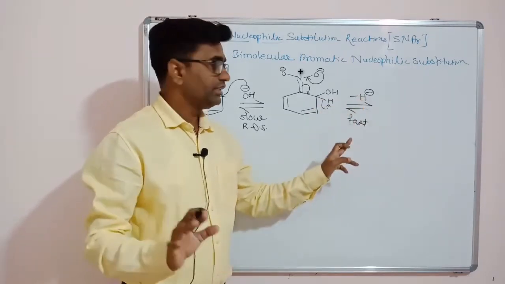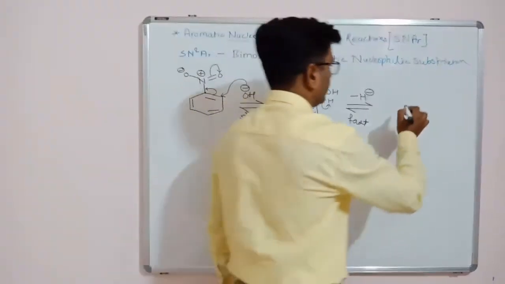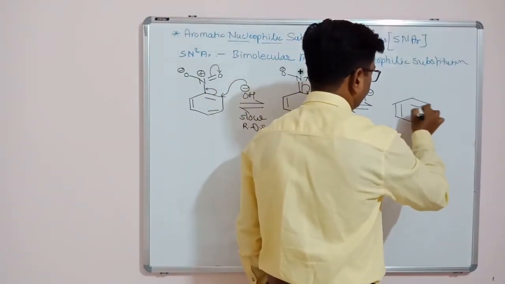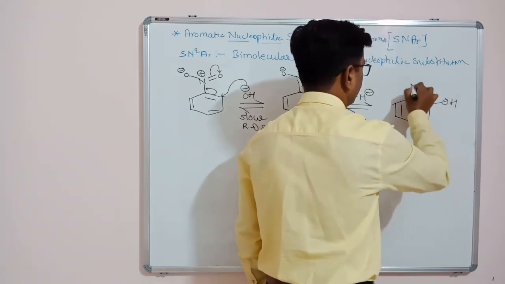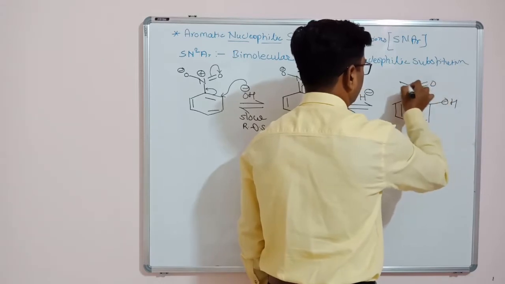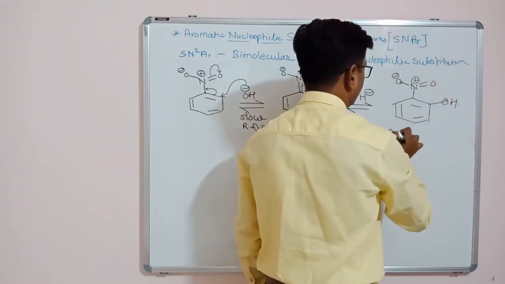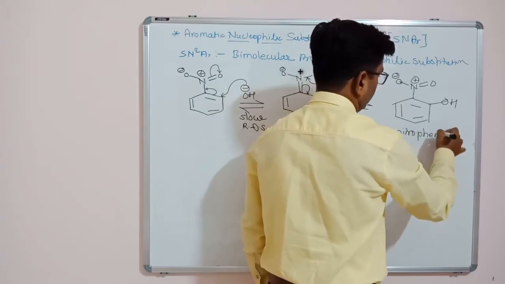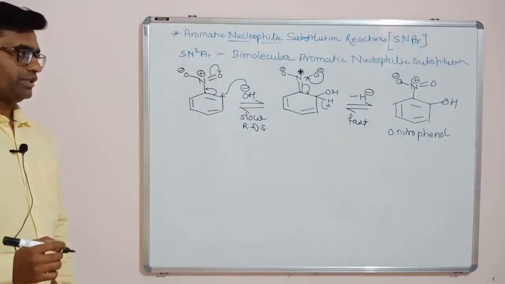But if you maintain the equilibrium, then H minus will leave and we will get the product, that is orthonitrophenol. This is the new OH and this is our nitro group. So in this case we get orthonitrophenol as the product.